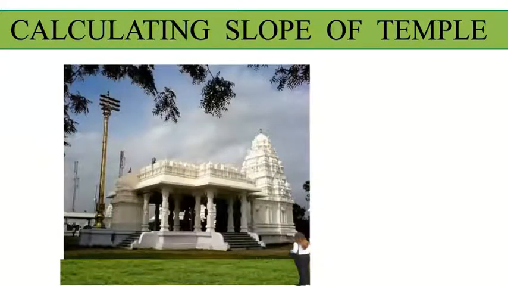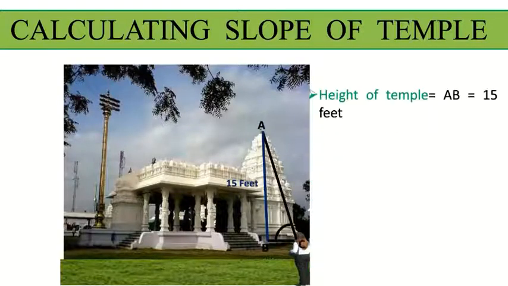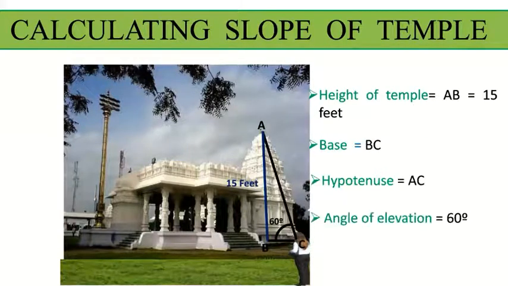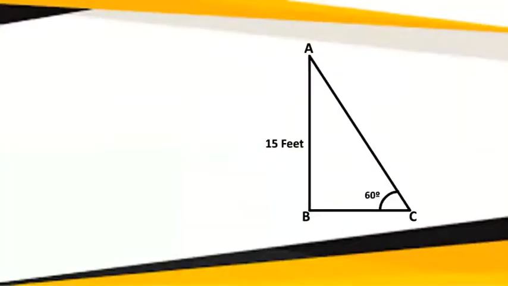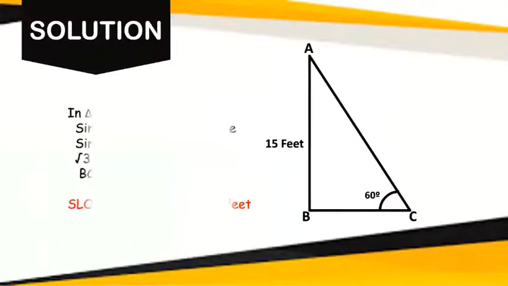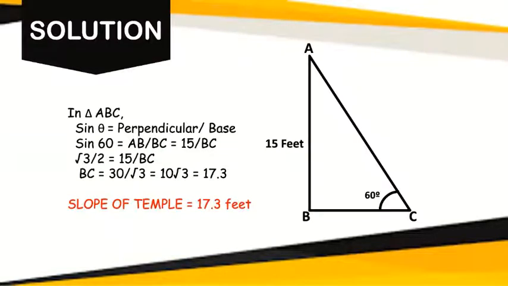Now let us calculate the slope of the temple. For this, we will suppose that a girl is standing before the Sanghi temple and is seeing at the top of the Sanghi temple. And the angle of elevation formed here is 60 degree and the height of the temple is 15 feet. Now in this triangle, if we will apply sine theta, then we will get the slope of the temple, which is 17.3 feet.